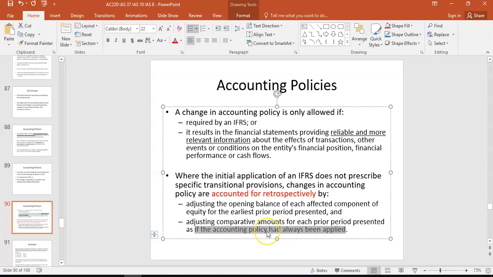So you would have to go back to the previous year and say, if we always held the investment property at fair value, what would the adjustments be? So that's an important one, and we'll see in the next example how that would flow through in the financial statements and what the debit and credit would be as well. So retrospectively means not only do you account for it this year, you go back and adjust last year's as well to ensure each year's financial statements are comparable.